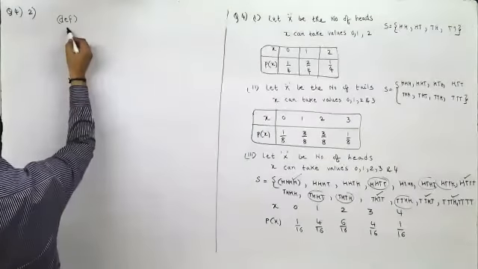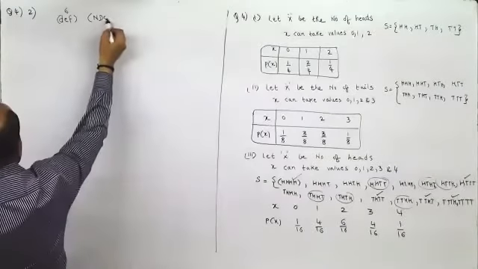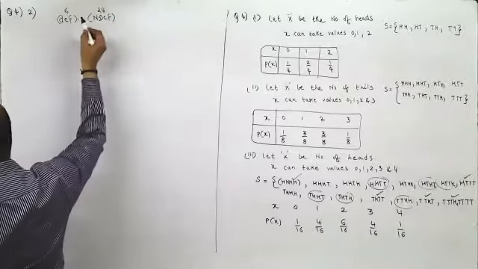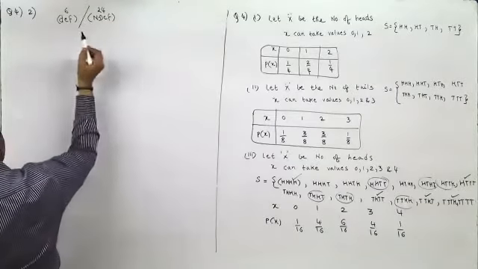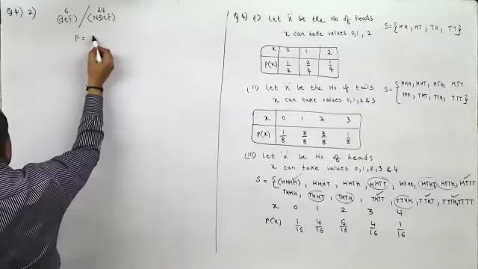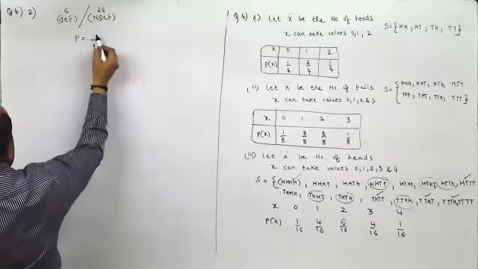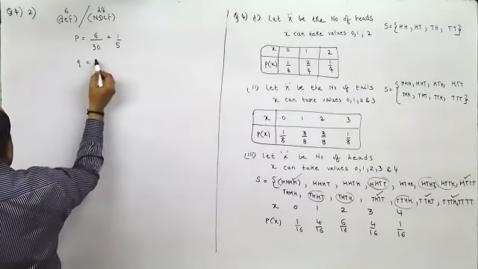Out of 30 bulbs, 6 are defective and 24 are non-defective. Total 30 bulbs. Find the probability distribution of the number of defective bulbs. Now the probability of a defective bulb: out of a total of 30, 6 are defective, so 1 by 5 is the probability of defective, P. Q would be 4 by 5.